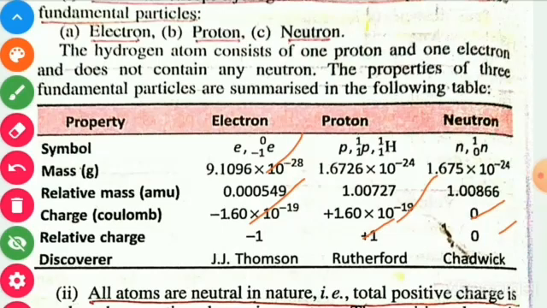Discoverer: for electron, J.J. Thomson; for proton, Rutherford, but sometimes it is given that the discoverer of proton is Goldstein; discoverer of neutron, that is James Chadwick.